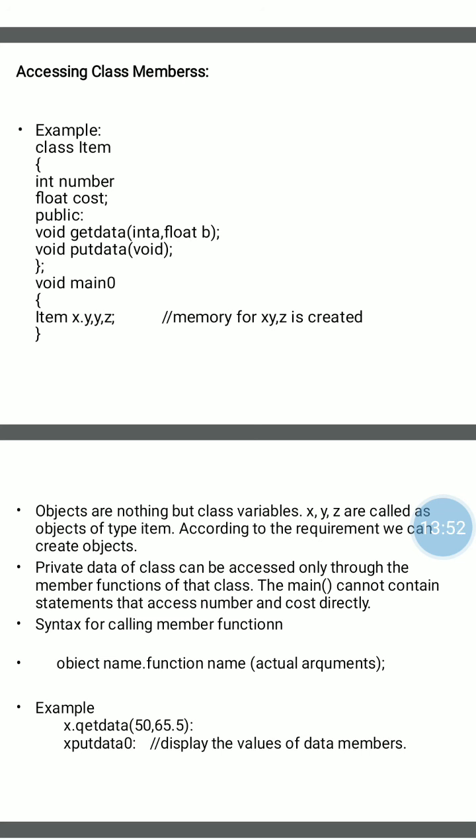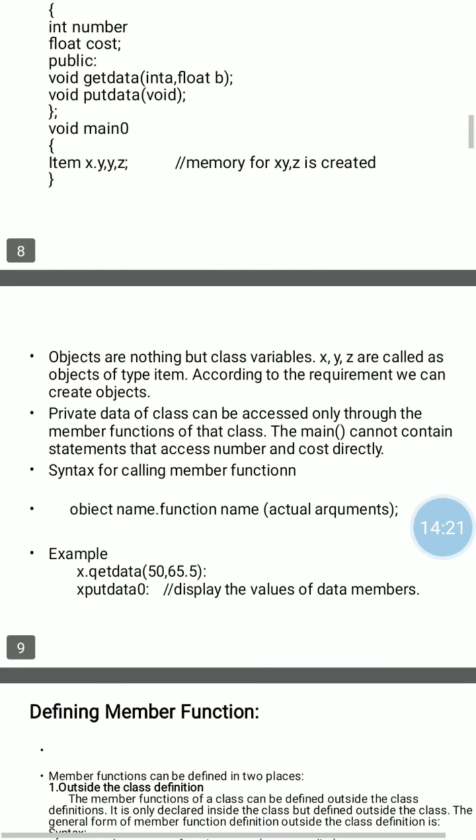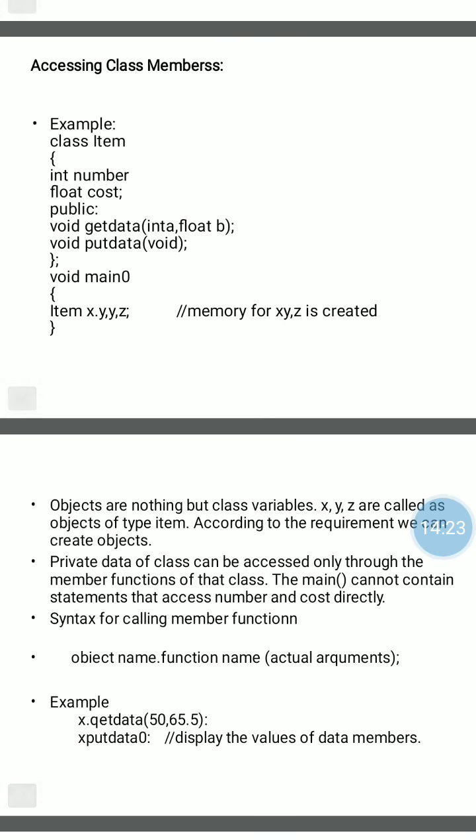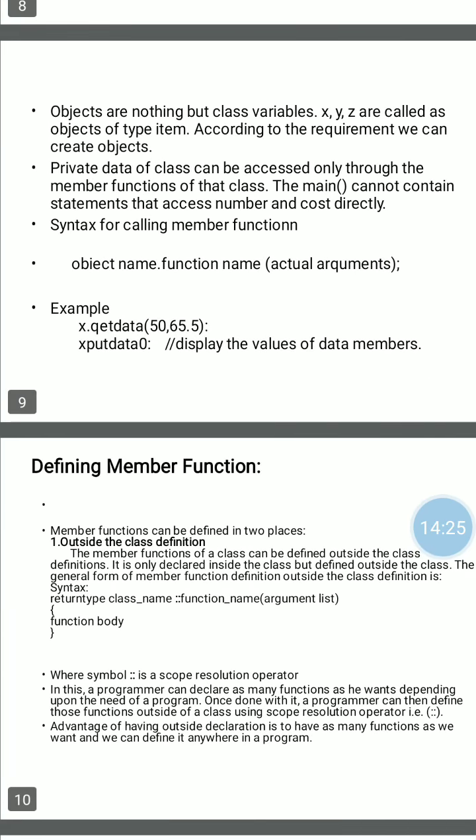For example, in the case of the getdata function, we need to pass two variables, one integer and one float: x.getdata(50, 65.5). Another is the putdata function, x.putdata(), which is used to display the values of a and b.